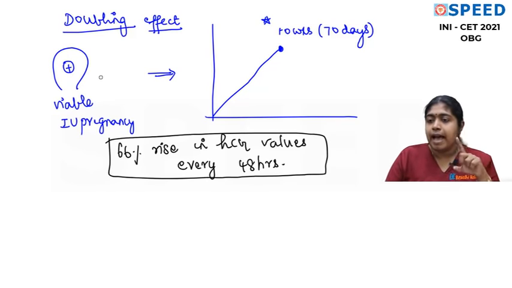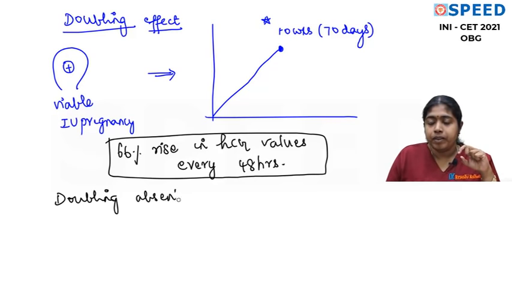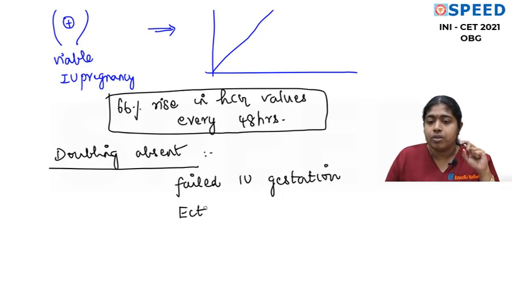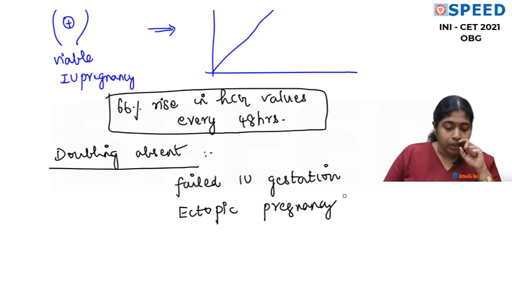Now this doubling is absent in case of a non-viable pregnancy and also in ectopic pregnancy. So doubling is absent. You will not see a 66% rise in 48 hours in a case of a failed intrauterine gestation, and not only in failed intrauterine gestation, also in ectopic pregnancy. Is that right? Fine. So I am happy that I have told you this point.